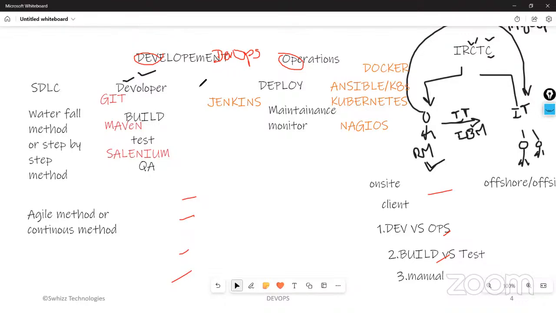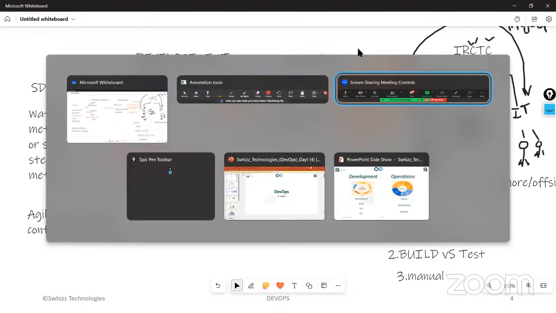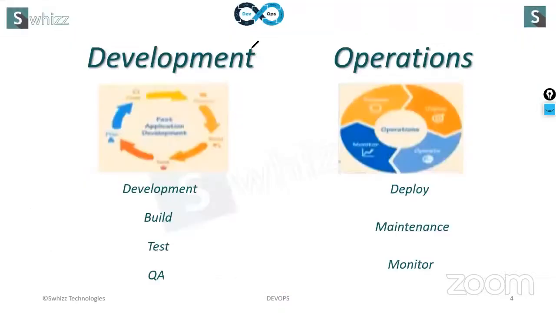Many people have the wrong perception that DevOps is an advanced methodology of agile methodology. No, DevOps follows agile methodology. DevOps is not an advanced method. Let me show you the slides. Here: development, build, test, QA, deploy, maintenance, monitor. Let me show you another slide.